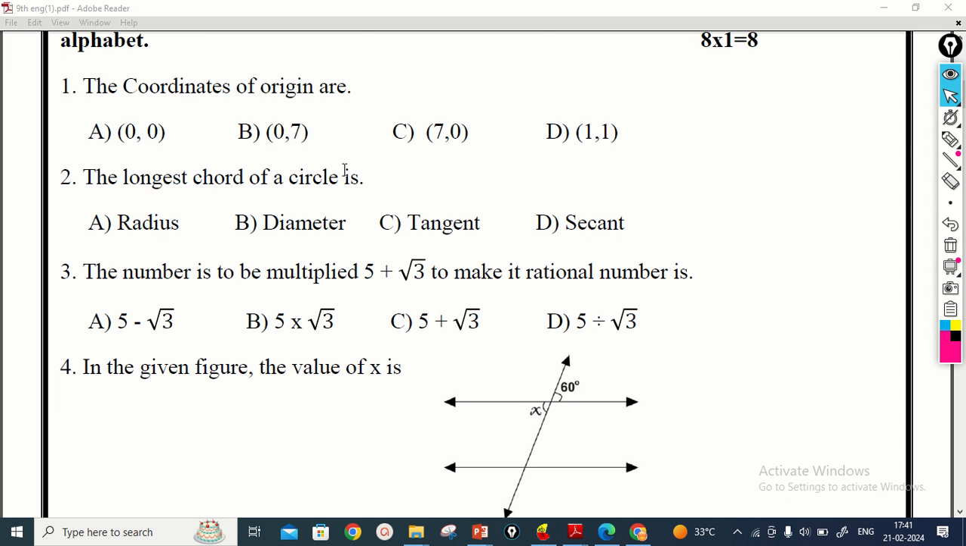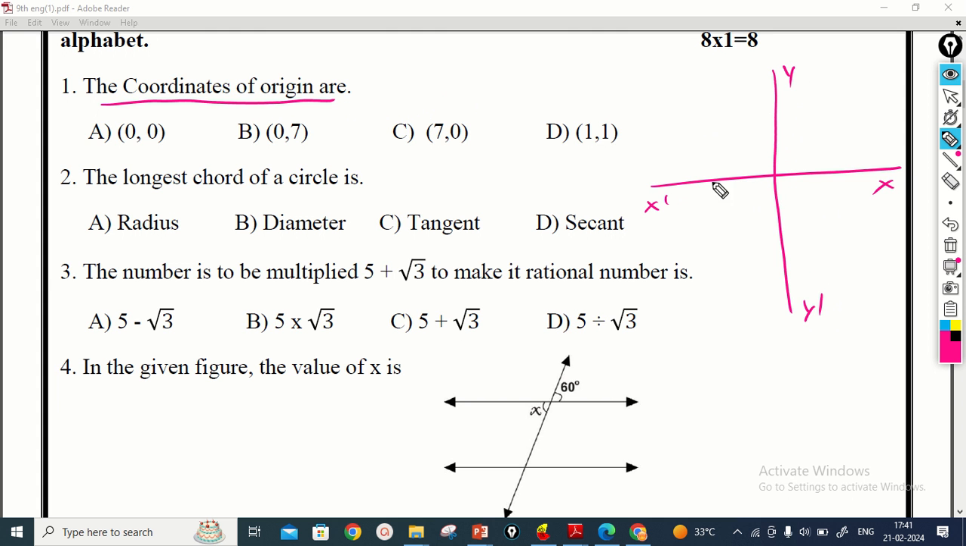Yes, now students observe the first question. Here in this first question they ask: the coordinates of the origin are. Origin means what? If you draw a graph like this, this one is the x-axis and this one is the y-axis. At this point the value on the x-axis is 0 and the value on the y-axis is also 0. So the coordinates of this point are (0, 0), and this point is called the origin. So you get option A as the correct answer for this one.